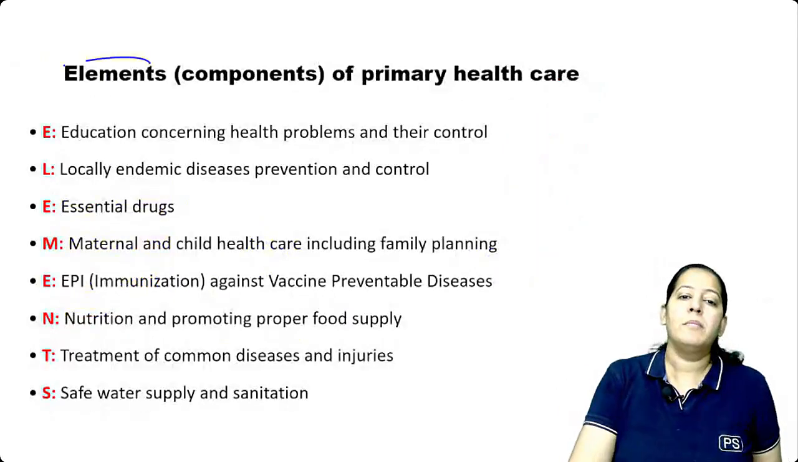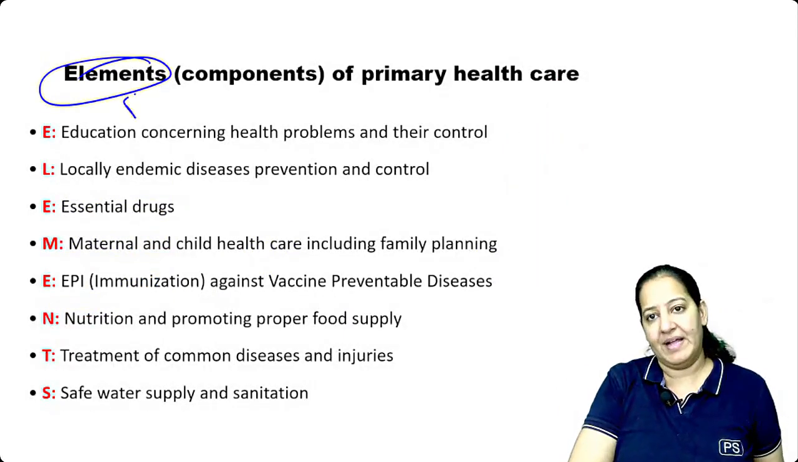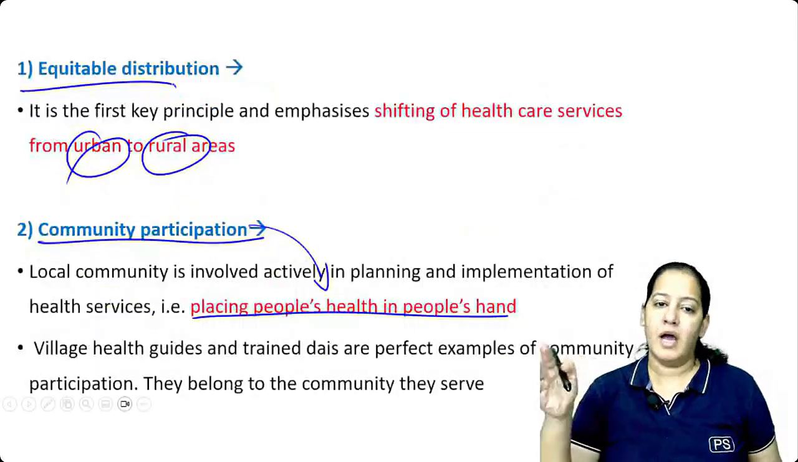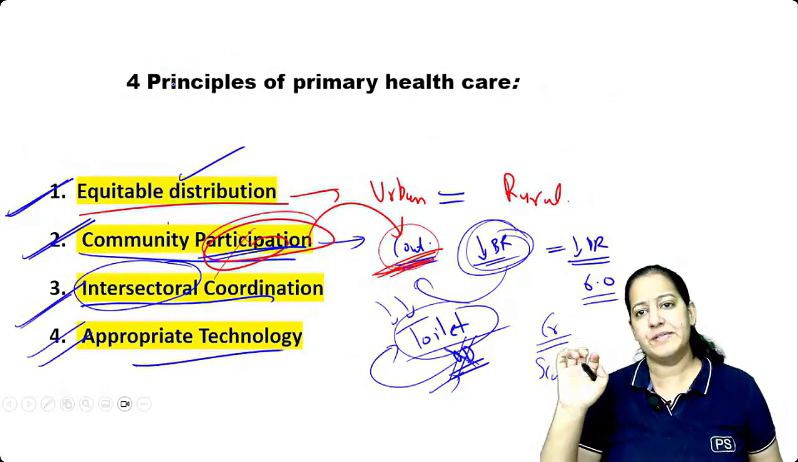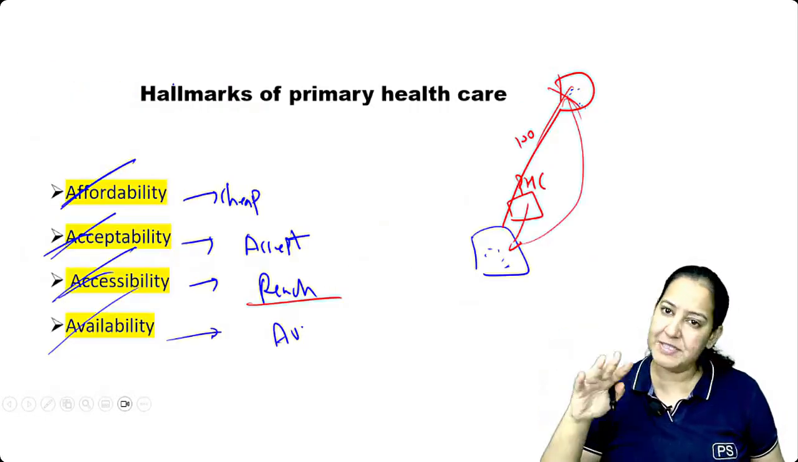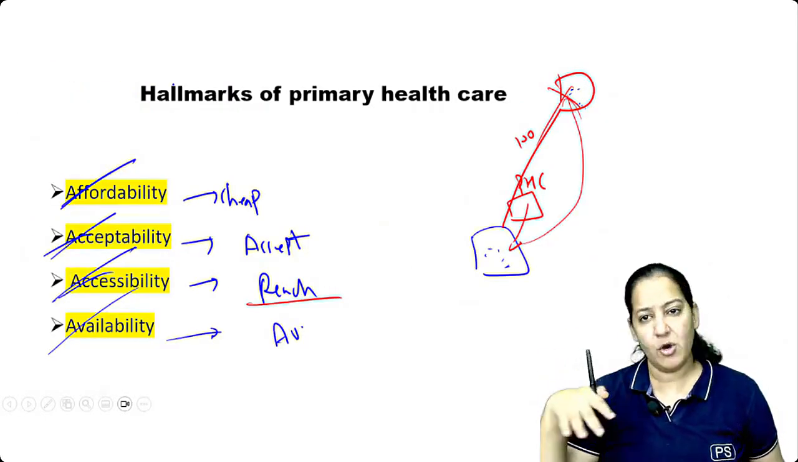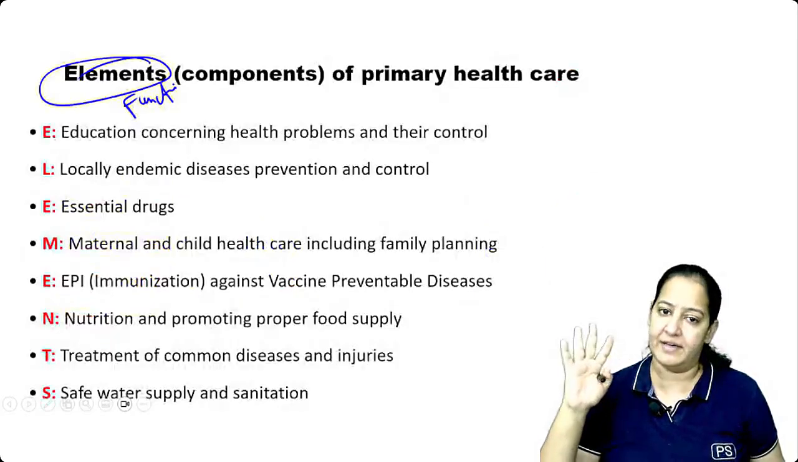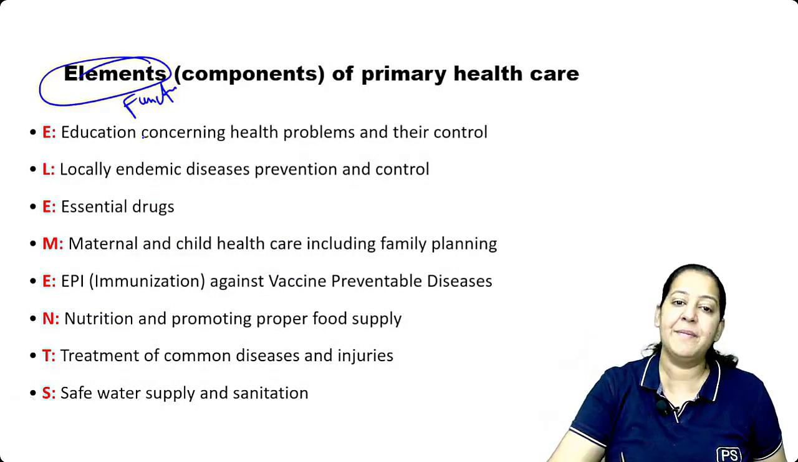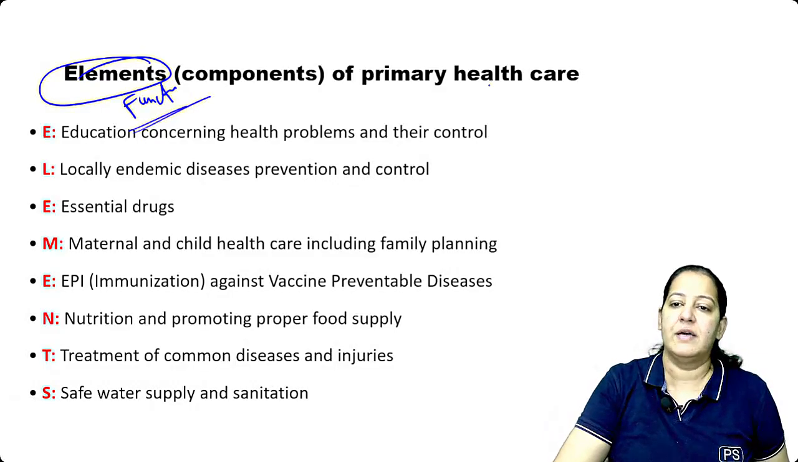Now come to the elements of primary healthcare. Elements matlab functions. So I taught you 4 hallmarks. I taught you 4 principles. These are the 4 principles. You get many questions on that. Which of the following is a principle, not a principle? Which of the following is a hallmark, not a hallmark of primary healthcare? Now I'm teaching you 8 elements. Last thing, I'm teaching you 8 elements. Elements are the functions of PHC, the functions of primary healthcare.